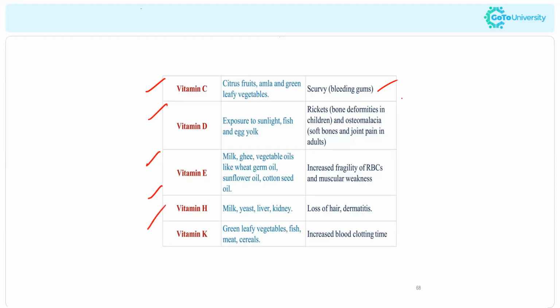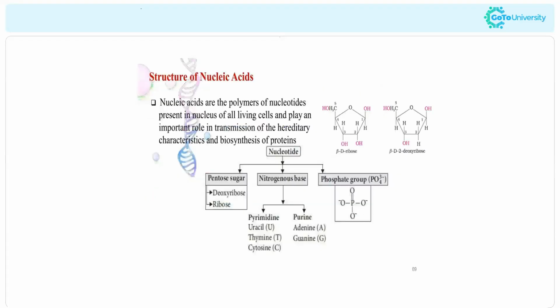And next is the nucleic acids. We have two types of nucleic acids, right? That is DNA and RNA. DNA is deoxyribose nucleic acid and RNA is ribose nucleic acid. Here we have to know the components of the nucleic acids. These include one pentose sugar. If the pentose sugar is deoxyribose, the nucleic acid is called DNA. If it is ribose sugar, it is called RNA.